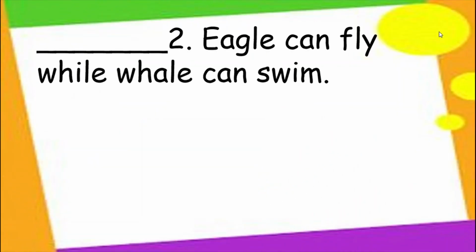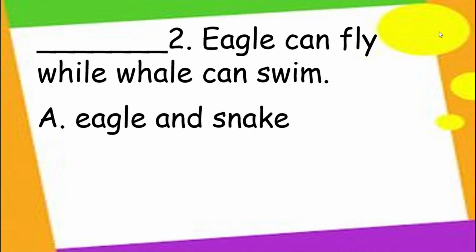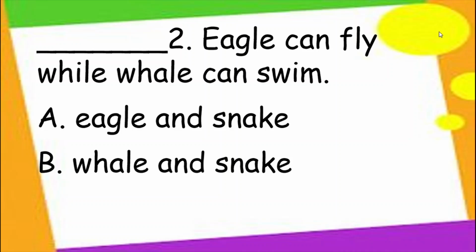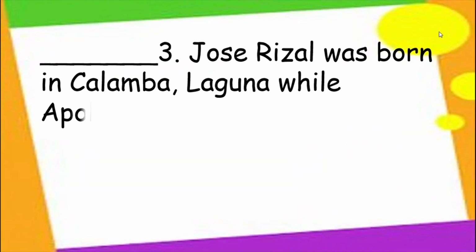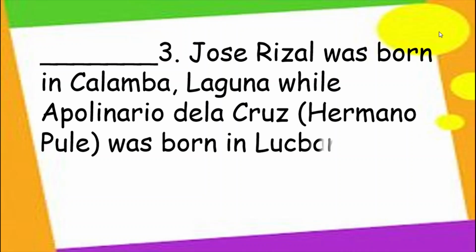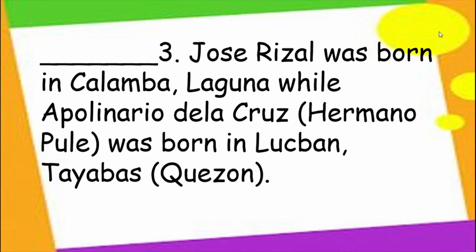Number 2. Eagle can fly while whale can swim. Is it A. Eagle and snake, B. Whale and snake, or C. Eagle and whale? The answer is letter C. Eagle and whale.